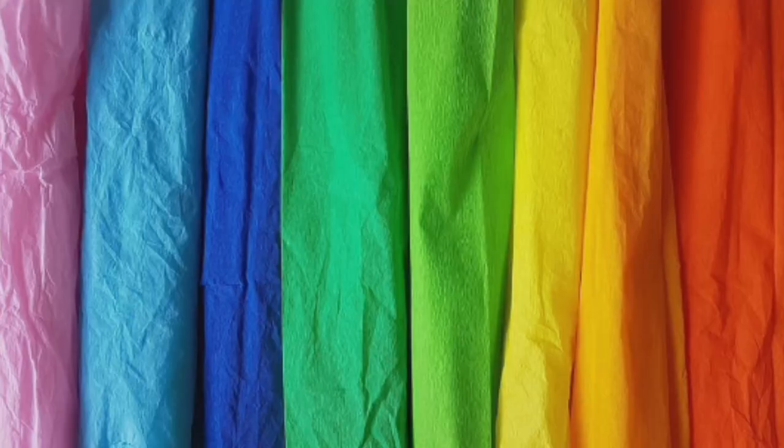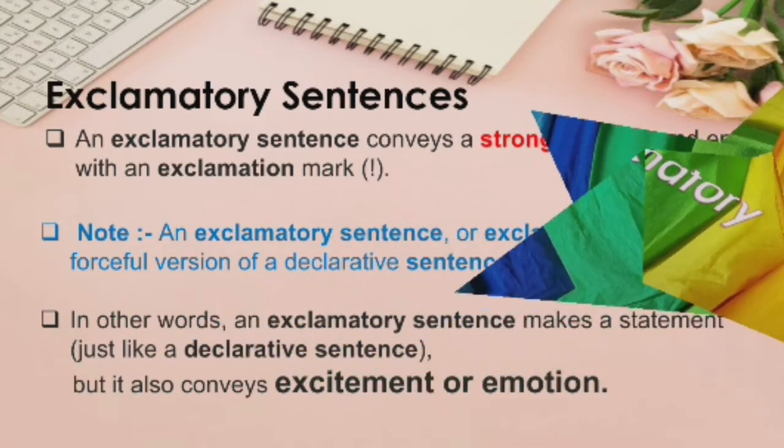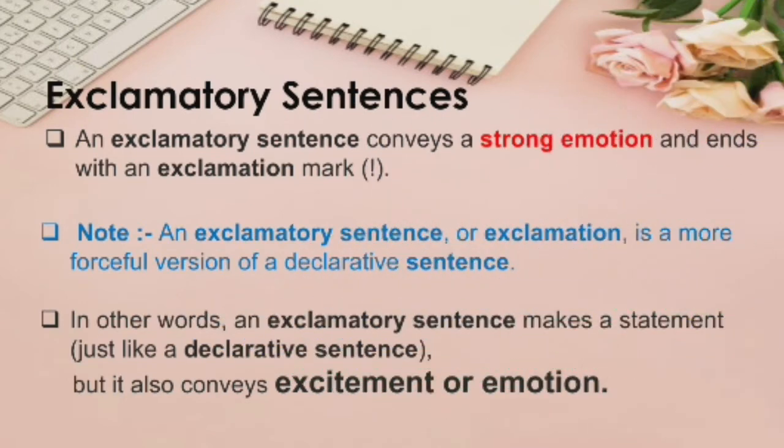Alright, and now the last type of sentence, that is exclamatory sentences. The function of an exclamatory sentence is to express strong emotions or strong feelings. An exclamatory sentence or exclamation is actually a more forceful version of a declarative sentence.